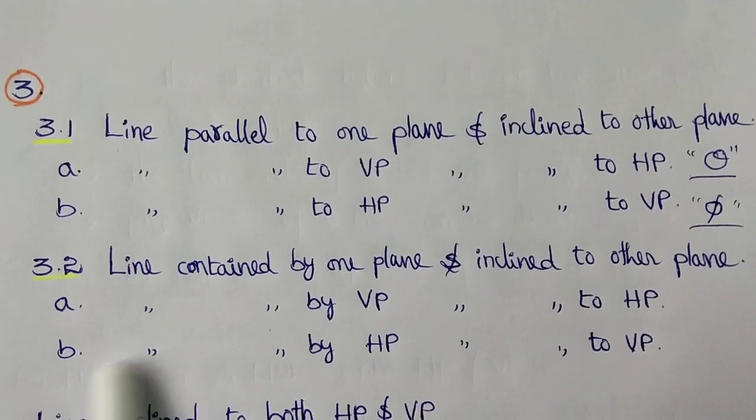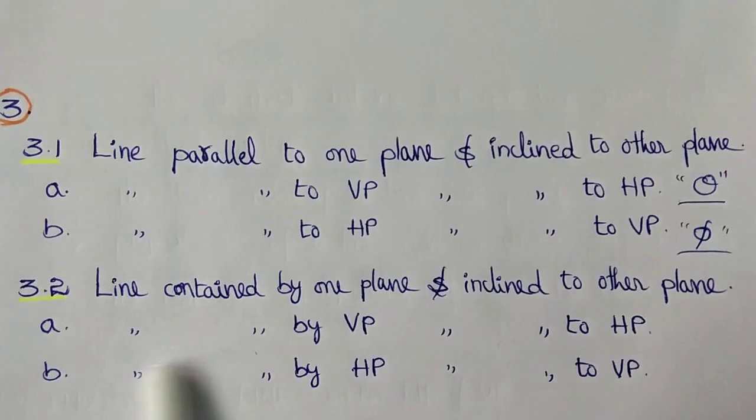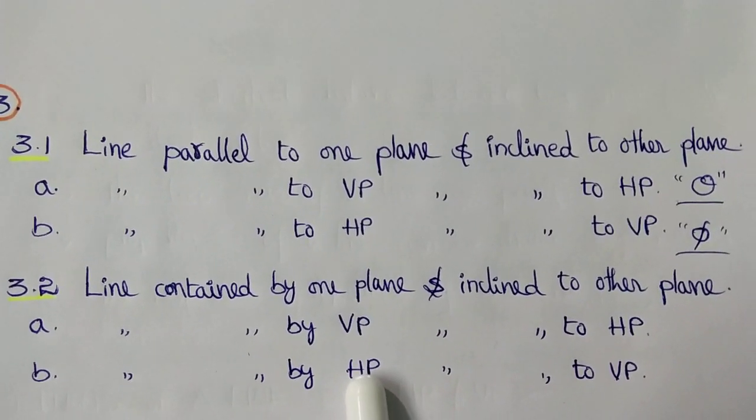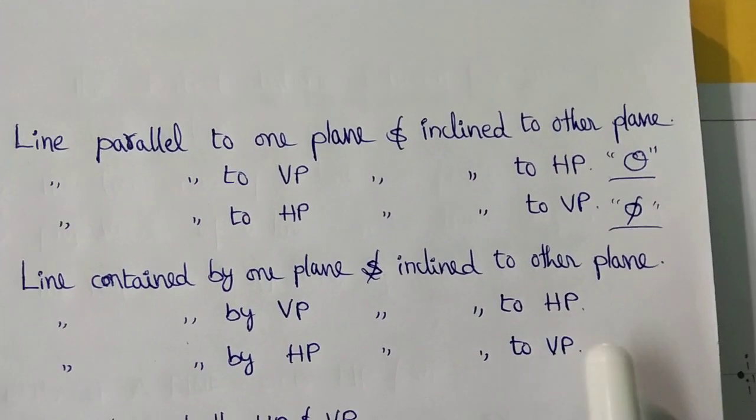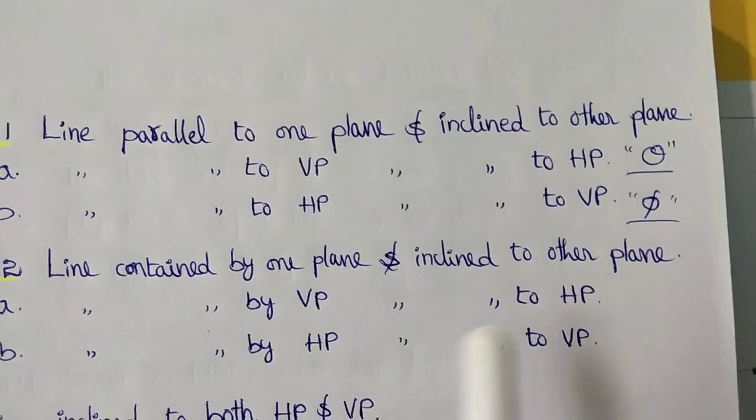Now we can move to the 3.2b. Here line contained by HP, that means touching the HP, and inclined to the VP. Inclination with respect to the VP. So we can see the position of the line according to this condition.